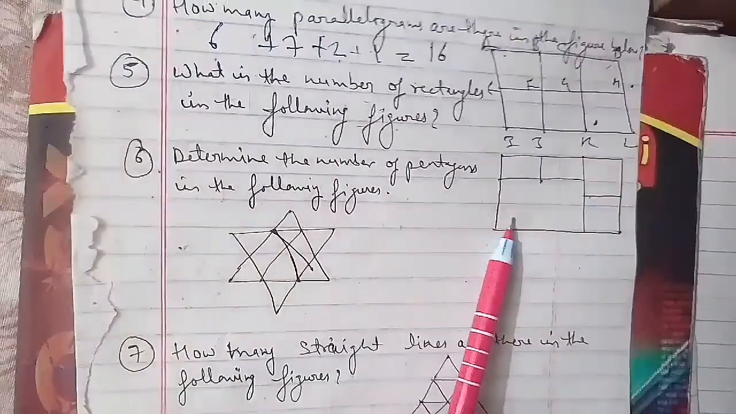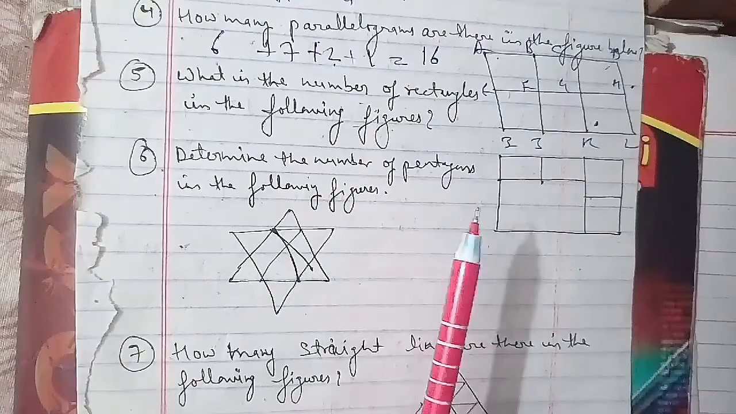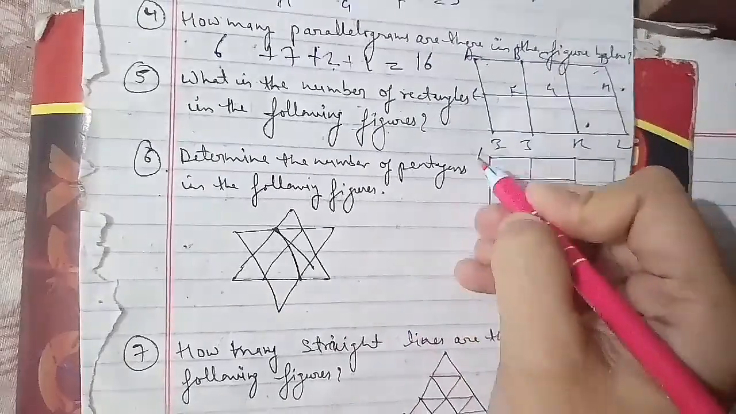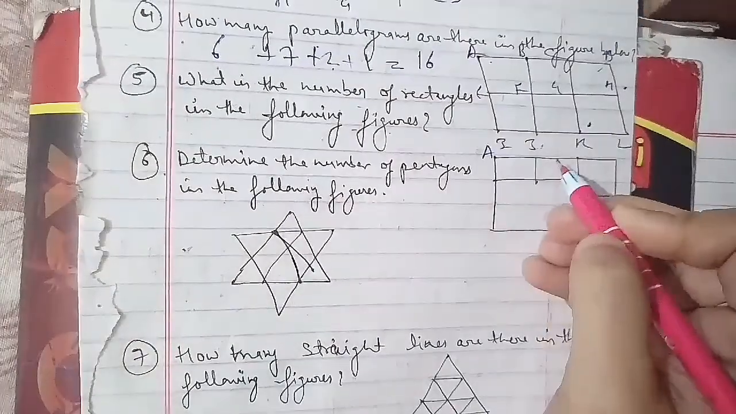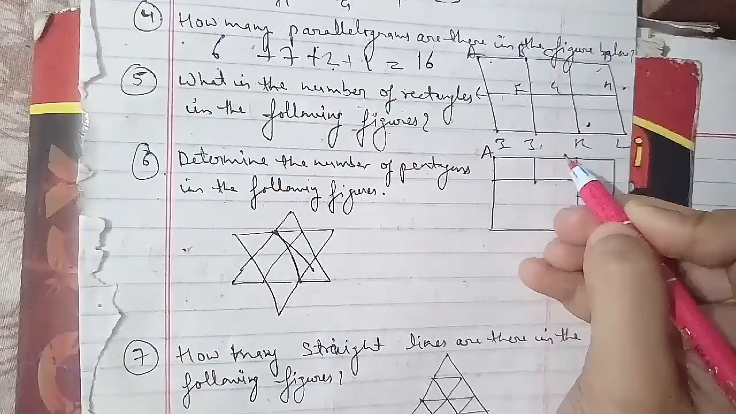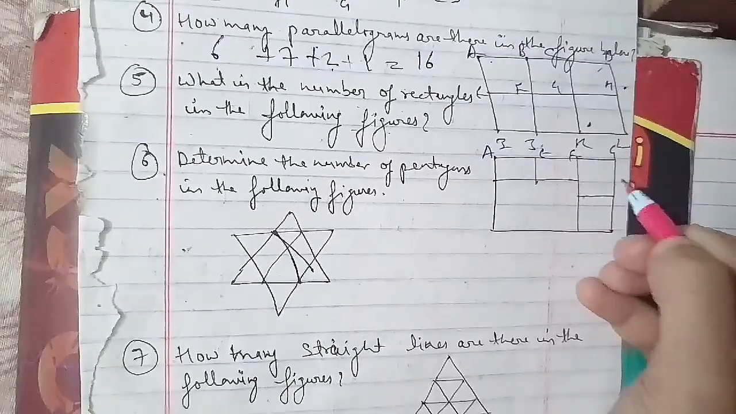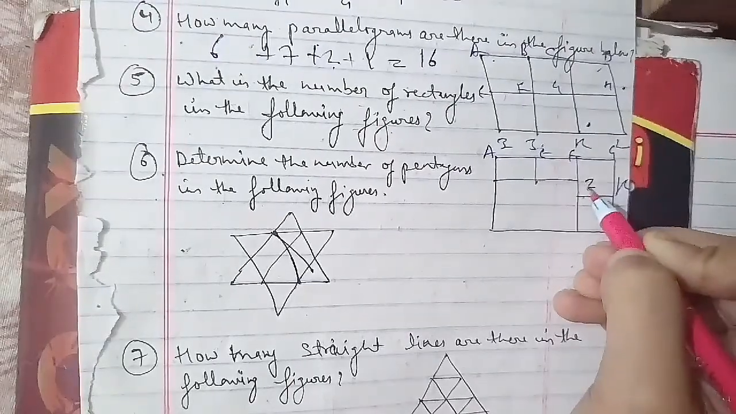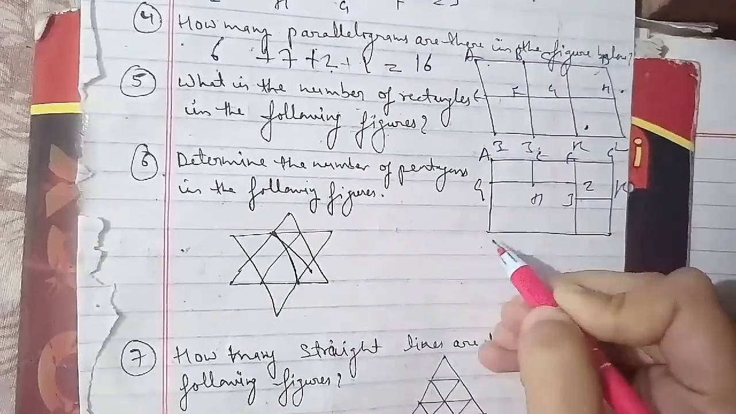So among these, the figure is to be labeled. First we'll label it out and then we'll talk about how many rectangles are there. This is A, then this is your E, F, G, K, I, J, H, G, D, L and C.